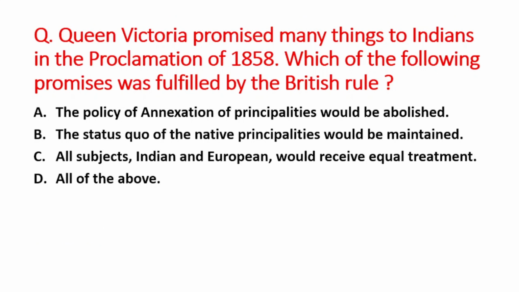Next question is Queen Victoria promised many things to Indians in the proclamation of 1857. Which of the following was fulfilled by the British rule? So first option is the policy of annexation of principalities would be abolished. B option is the status quo of the native principalities would be maintained. C option is all subjects, Indians and European would receive equal treatment. And last is all of the above. So right answer is option D, that is all of the above.